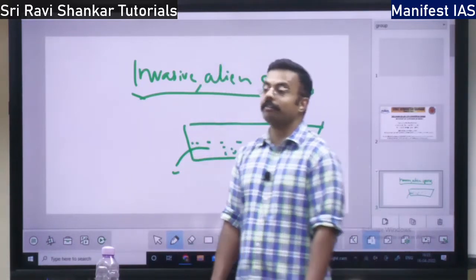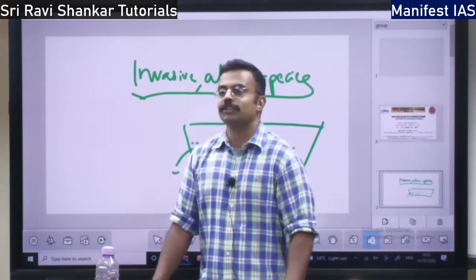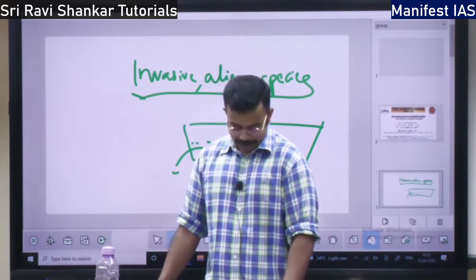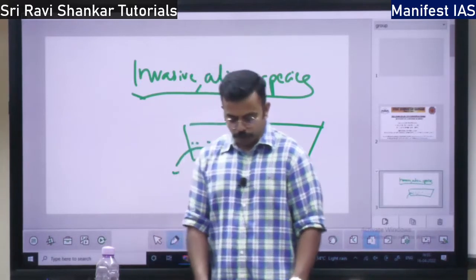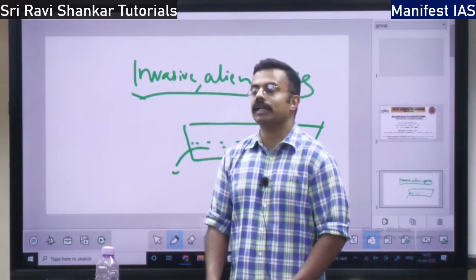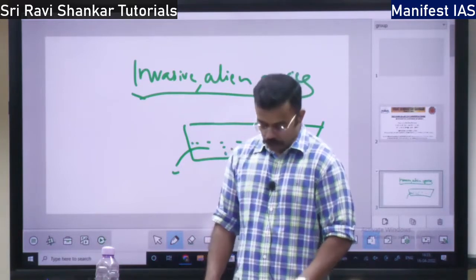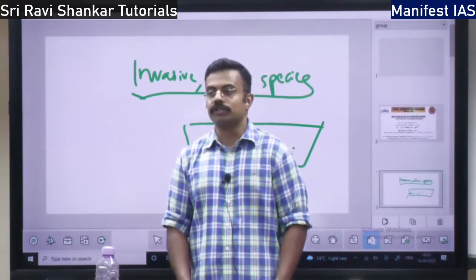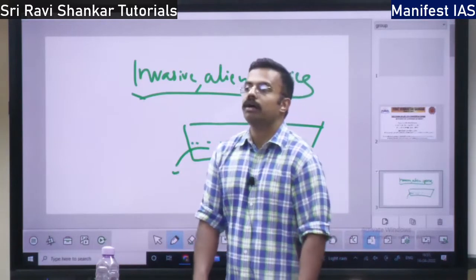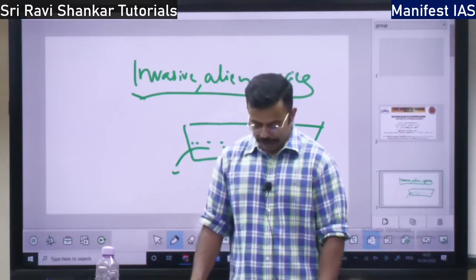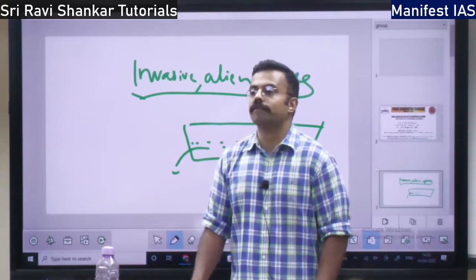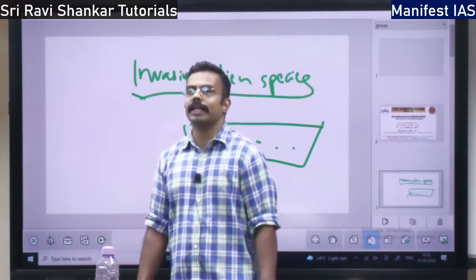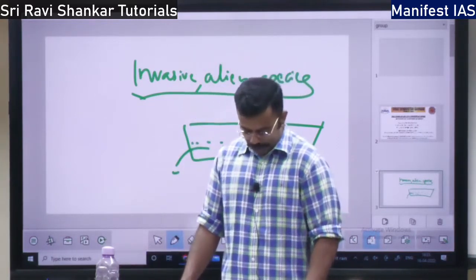Then you have your favorite touch-me-not plant. Where has it come from? Brazil. Then one more plant is called the 4 o'clock plant, the 4 p.m. plant. That plant has come from Peru. And one more very important plant, they are going to ask you: Prosopis juliflora. Prosopis juliflora is a very important invasive species. It has also come from the Mexico region. Mexico, where is it? In North America or the Central American region.